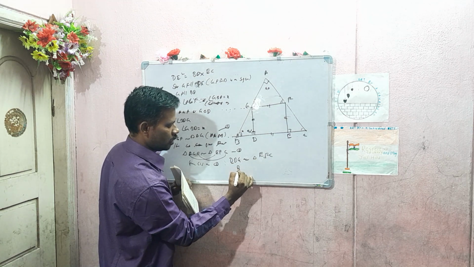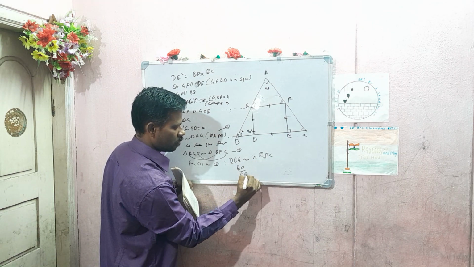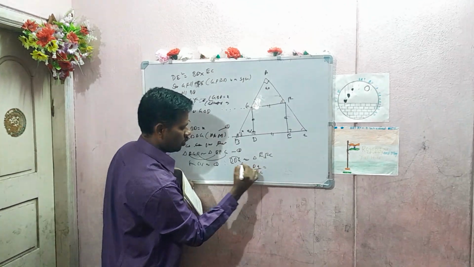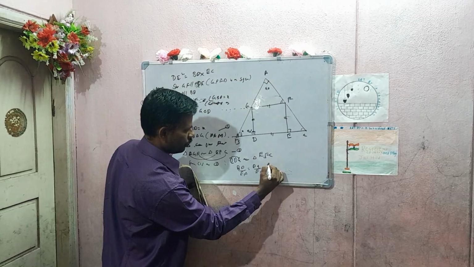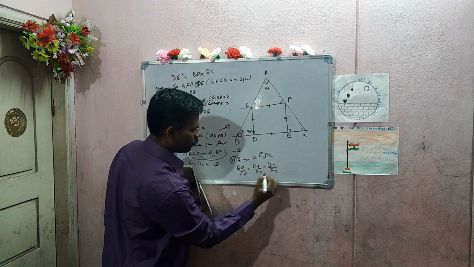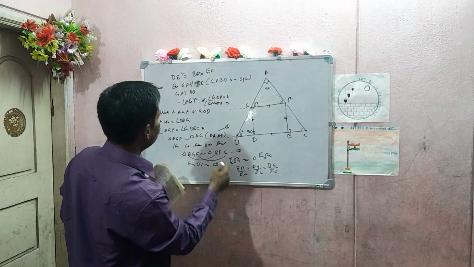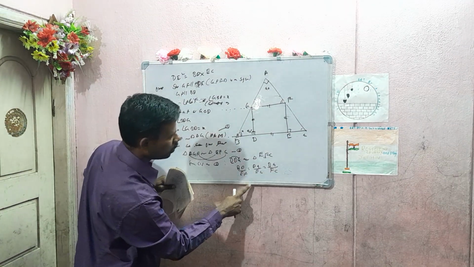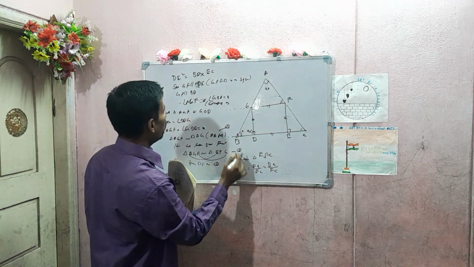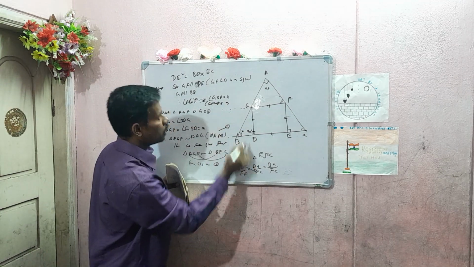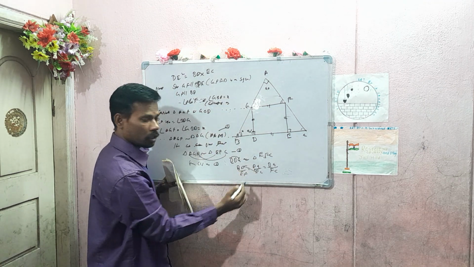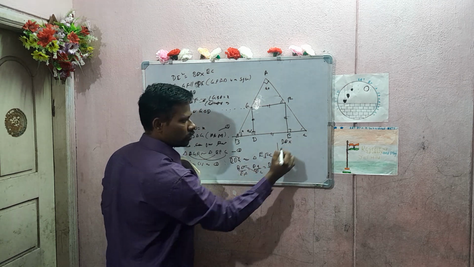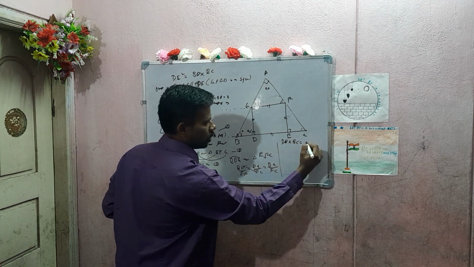Apply the ratio property. BD by EF is equal to DG by EC, which is equal to BG by FC. Here, keep DE square in mind, where we are getting DE square. Just cross multiply: BD into EC is equal to DG into EF.